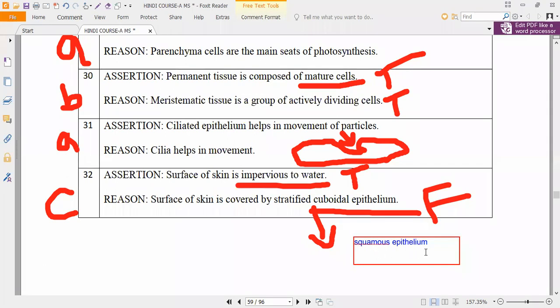Understand? And organs. Organs are made up of what? Cuboidal epithelium. Organs like what?